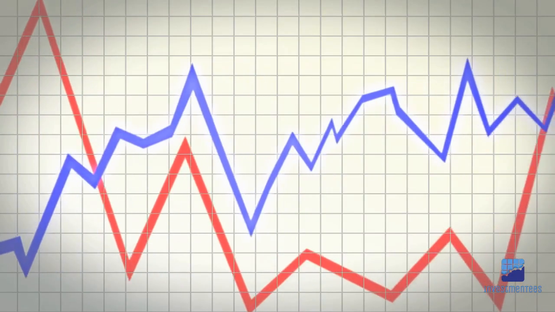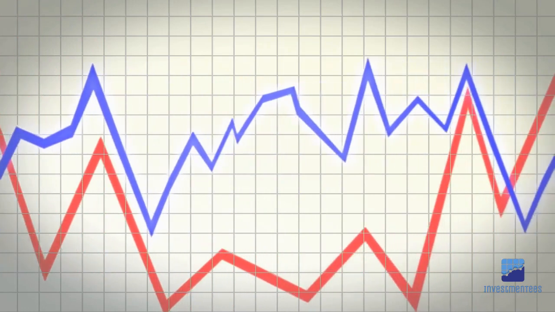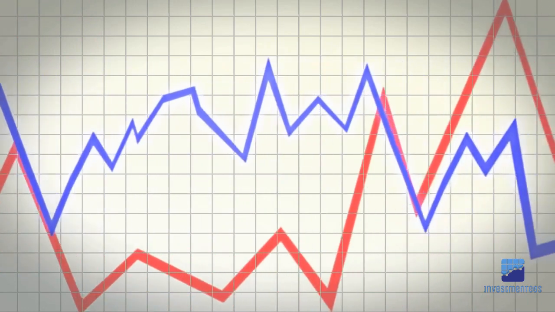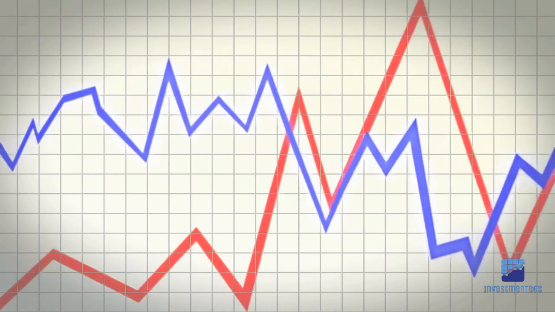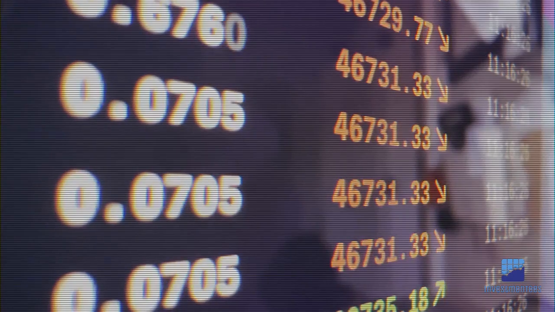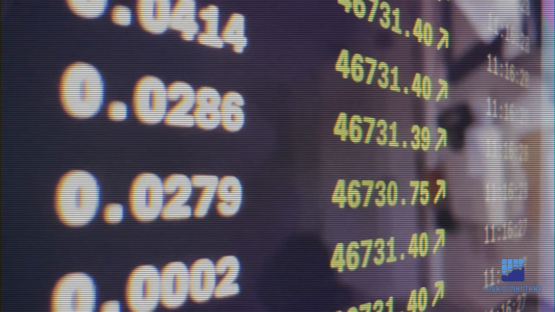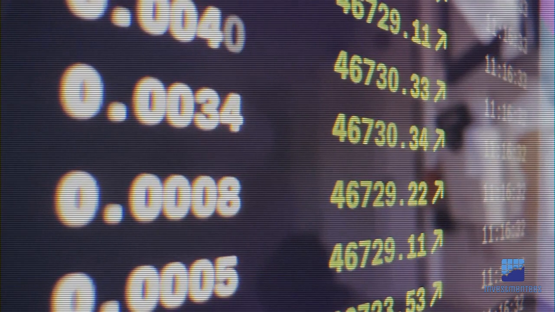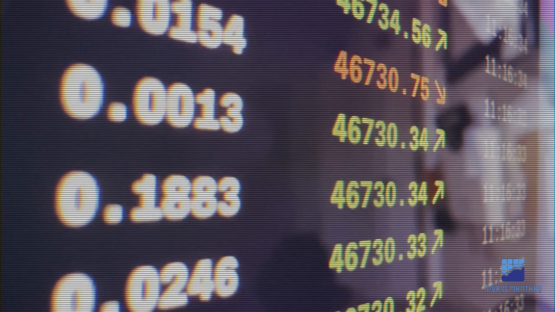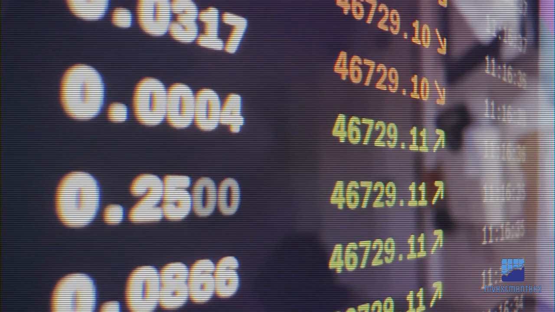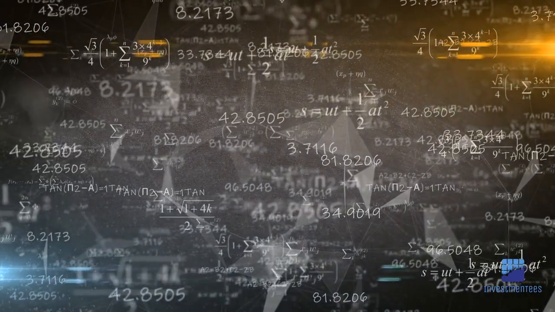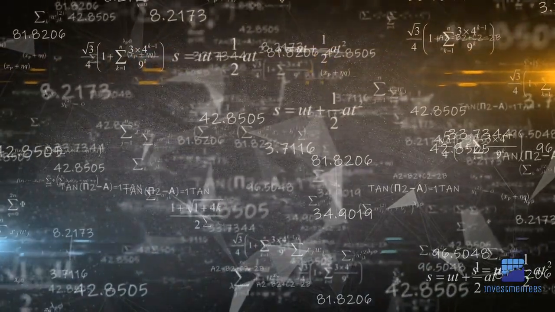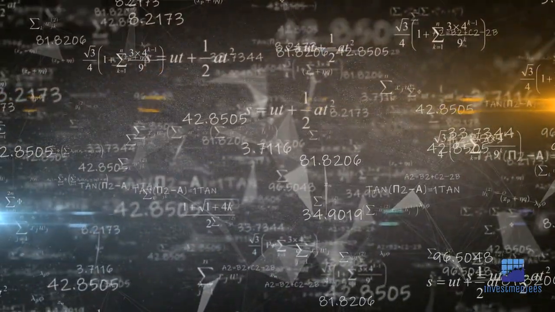4. The advance-decline line. The advance-decline line is a technical indicator used to measure the breadth of market participation in an index or exchange. It compares the number of advancing stocks, for example, those whose prices have increased from the previous day's close, to the number of declining stocks, for example, those whose prices have decreased from the previous day's close on a given trading day. To calculate the advance-decline line, you take the difference between the number of advancing stocks and the number of declining stocks and add it to a running total from the previous day.